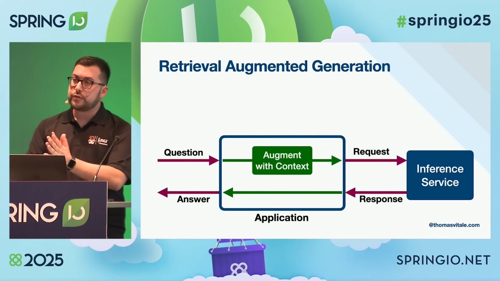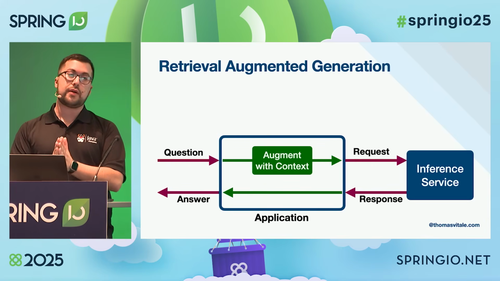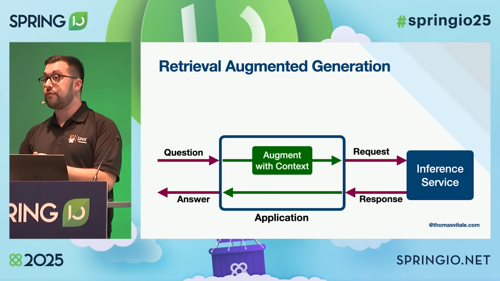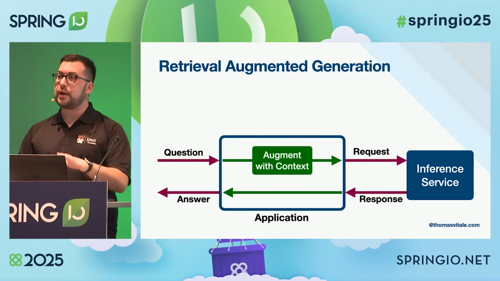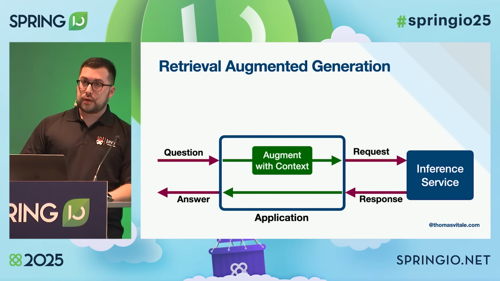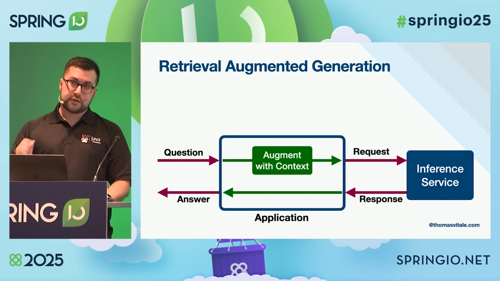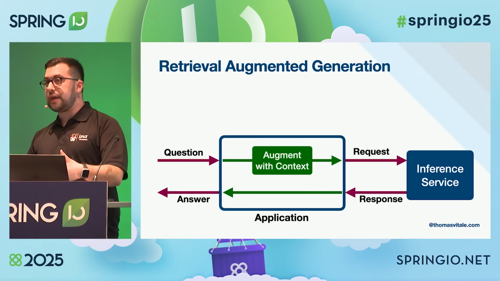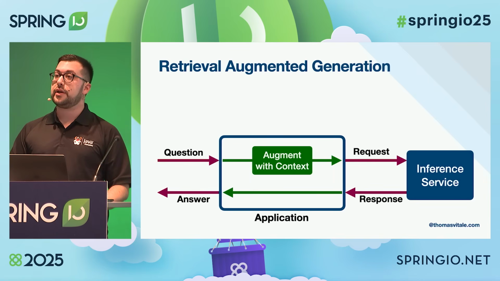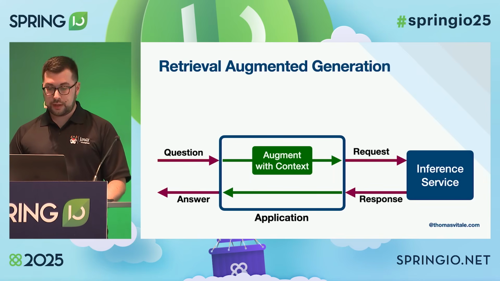So the first question we need to answer is, where are we getting that contextual information from? We need a data source of some sort. In this case, I went online. Maybe I go through a web search engine, search for Spring I/O 2025, I land on the Spring I/O website, and I get information about all the sessions at the conference this year.